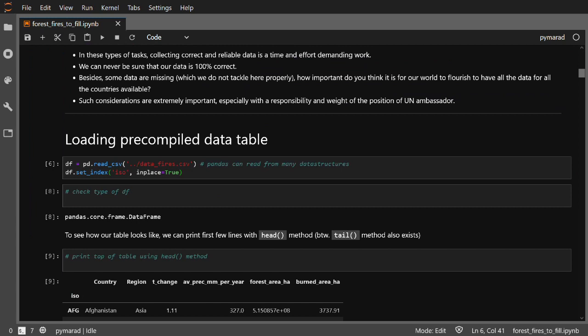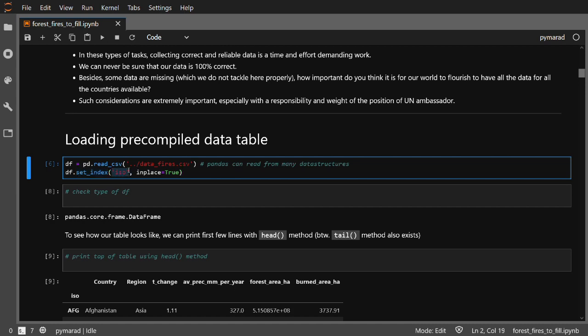Obviously, first thing is to import the table which I promised you. Tables in pandas are represented as so-called data frames, often shortcut to df, and they can be imported from many data structures and file types, one of which is CSV, comma-separated values, which you can get for example from Excel. The read_csv method has one required argument, which is the name of the file, in our case data_files.csv.